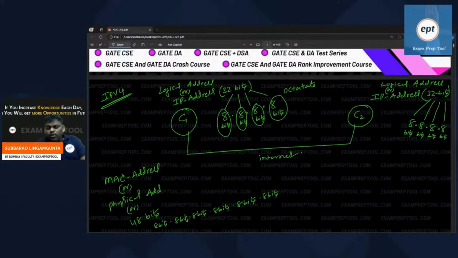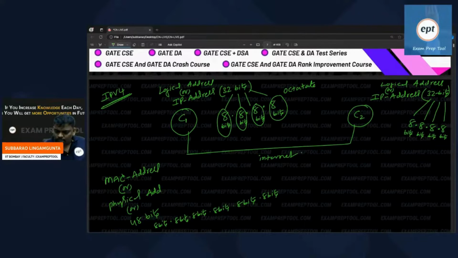Two computers that want to communicate on the internet will communicate through IP addresses. An IP address is 32 bits according to the IPv4 version, and the 32 bits are divided into 4 octets. It is the logical address because it is not inside the computer or the mobile; it is outside. The address inside is called the MAC address, also called the physical address, which is 48 bits divided into 6 octets.